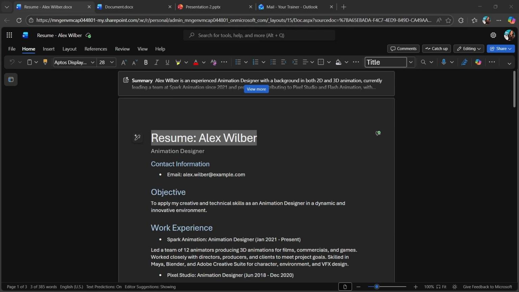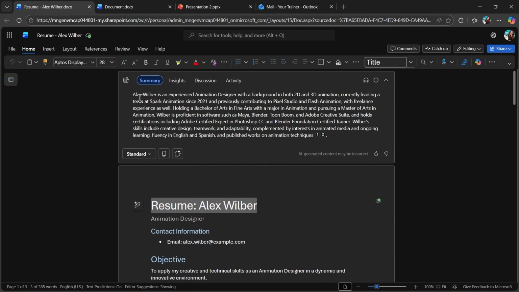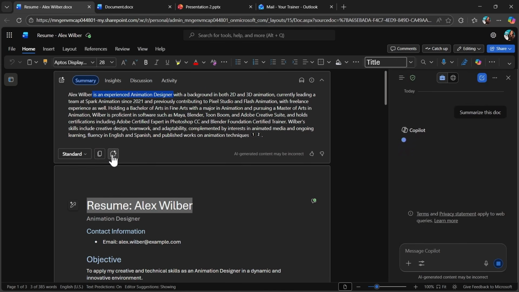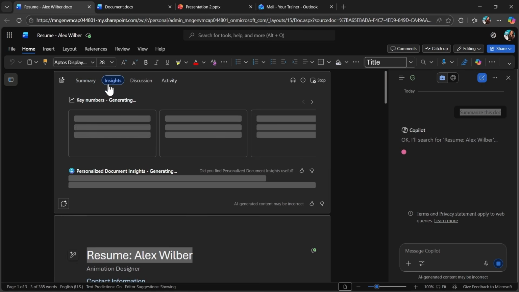When you have Copilot activated in Microsoft Word, you will see the summary generated by AI on the top of your document, as well as the Copilot access in the top right corner. The summary will provide you one paragraph about the full document and basically a recap. You can change the size of your summary, you can copy it, and you can ask some follow-up prompts about the summary that Copilot proposed to us. By default, it's doing summarization.